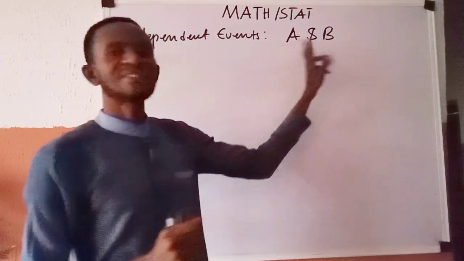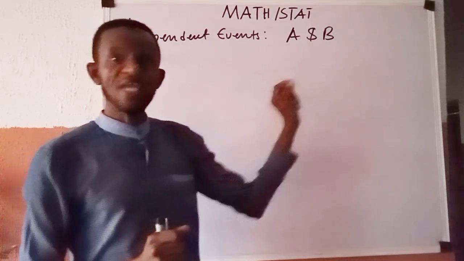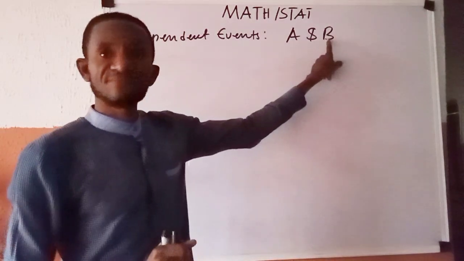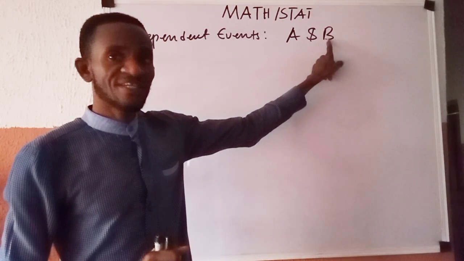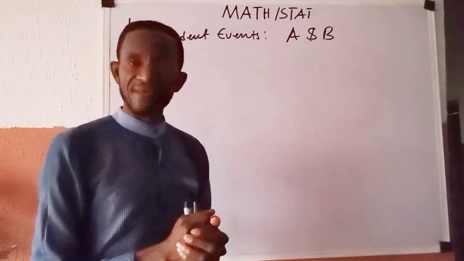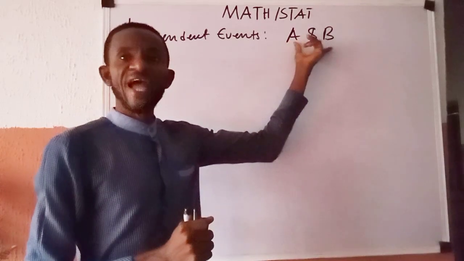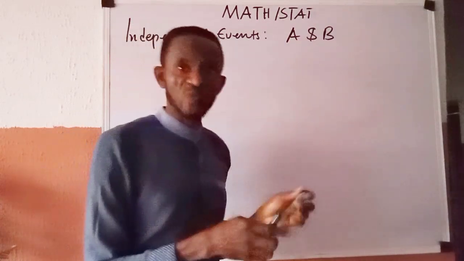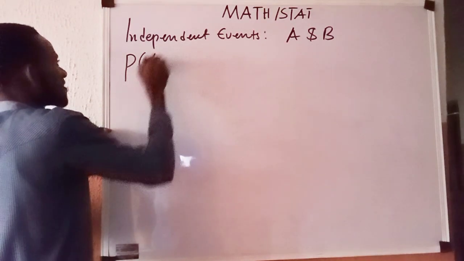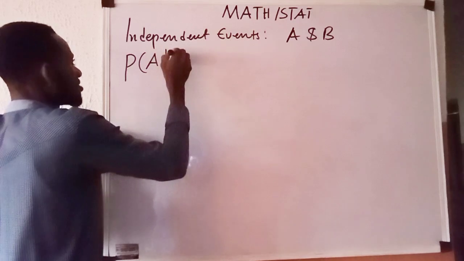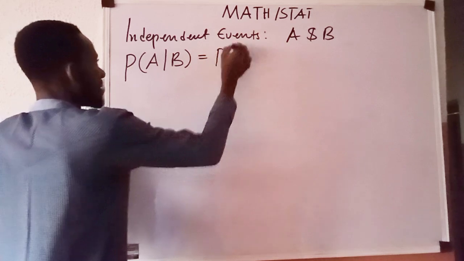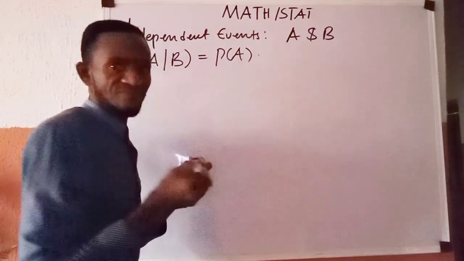Events A and B are said to be independent if and only if the knowledge of the occurrence of event B does not affect the chance or the probability of the occurrence of event A. This explanation can be expressed this way: the probability of occurrence of event A, given the information that event B already had happened, is given as the probability of event A.